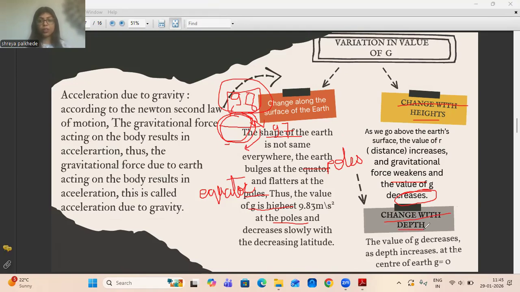Now it does also change as we move deeper into the Earth. One may think that as we move deeper into the Earth, we are moving toward the center of mass, or the core center of attraction. But as we go deeper into the Earth, our g does not increase, but in contrast it decreases. And what makes that happen? Let me draw a circle over here, which is not a perfect circle, but assume it to be a circle.